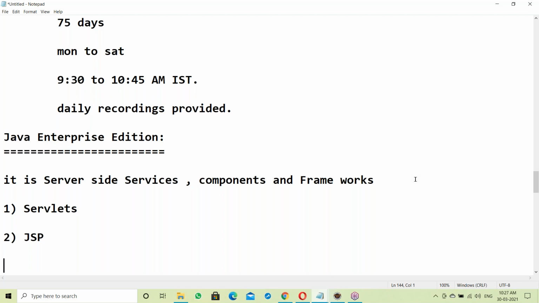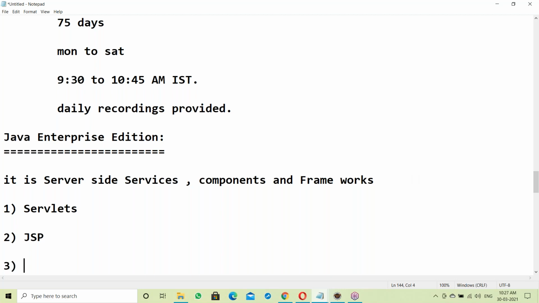JSP is a combination of HTML, JavaScript, and Java. JavaScript is different and Java is different, but JSP contains JavaScript also.